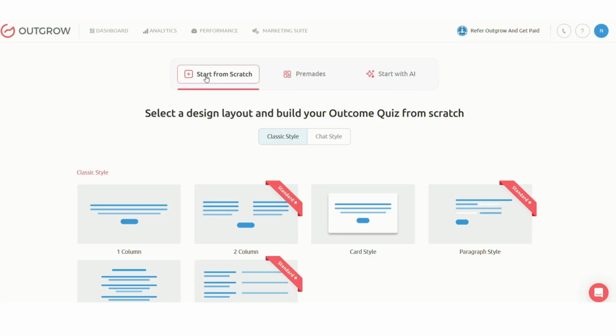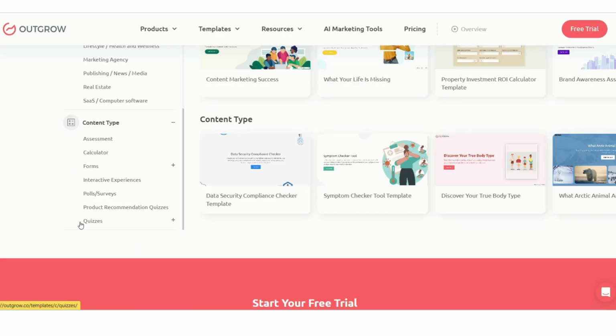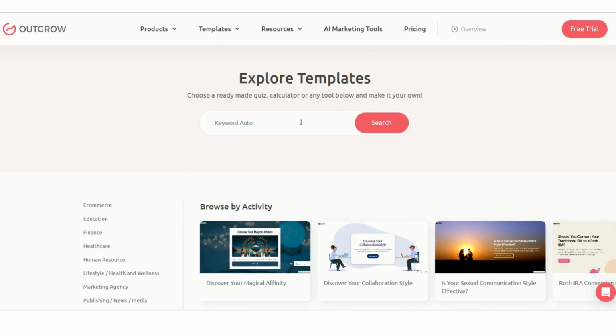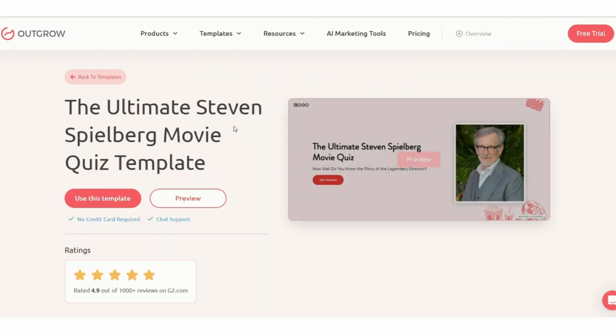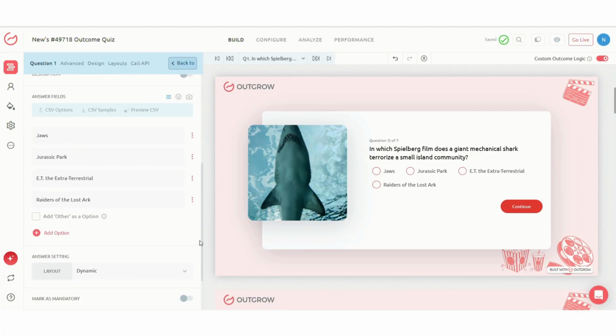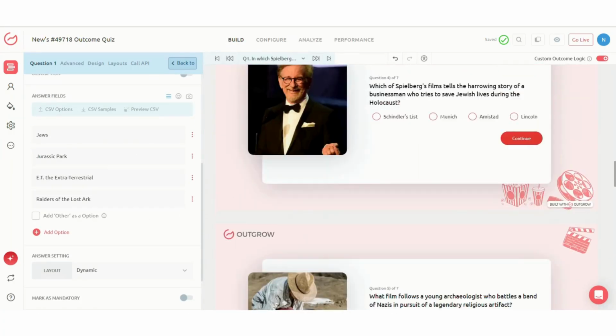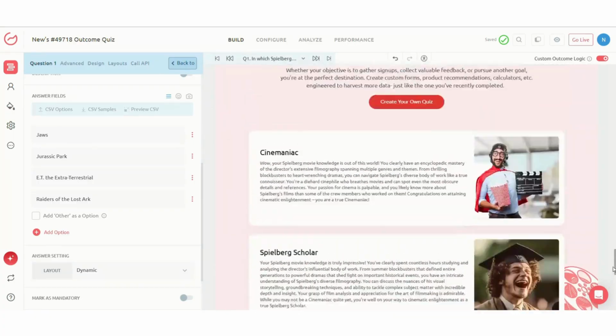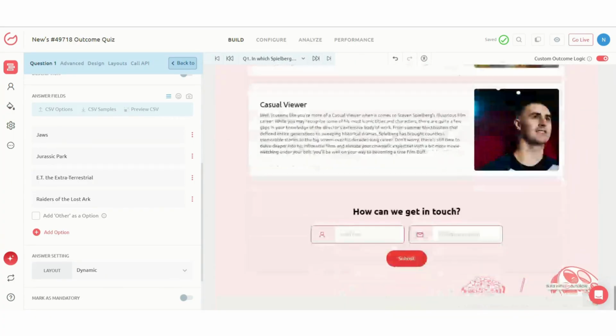With Outgrow, you can start from scratch or choose from a variety of ready-made templates for quizzes, calculators, polls, and assessments. Pick the one that fits your goal, customize it, and create engaging interactive content for any event in just minutes. Let's create a quiz related to movies. Each answer can guide users to personalized results or recommendations, boosting engagement and lead capture. Fun plus personalization equals higher conversions.